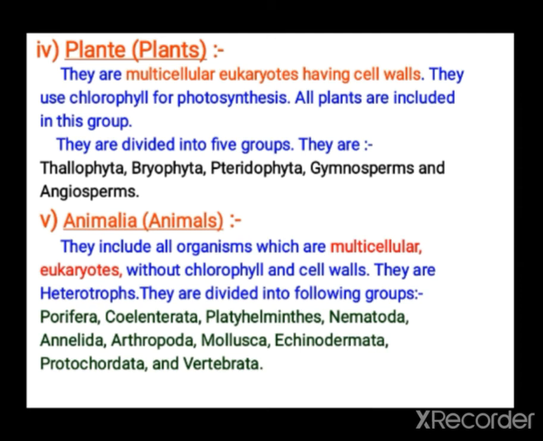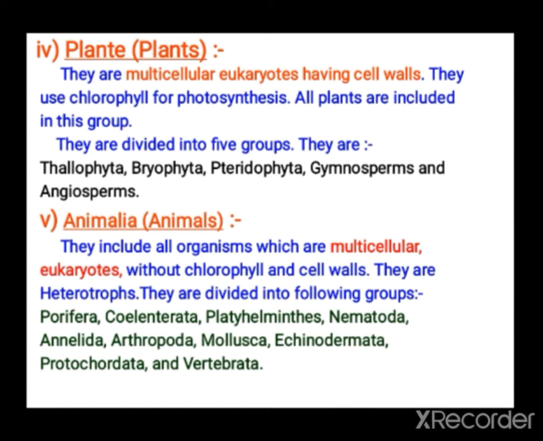Familiarize these terms; we will study them later one by one in the next class. In Pteridophyta, the P is silent. These are all multicellular eukaryotes having a cell wall and chlorophyll, and they can do photosynthesis on their own.